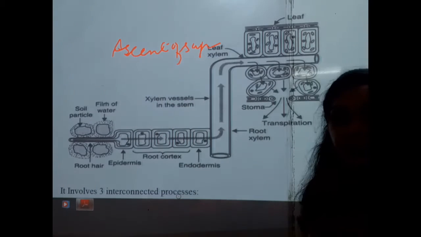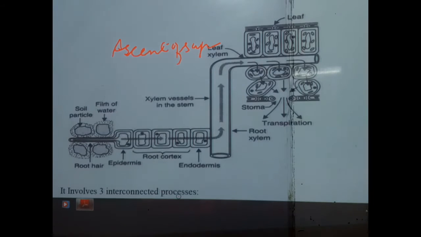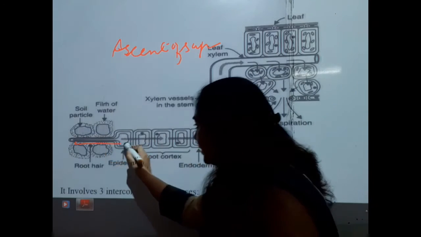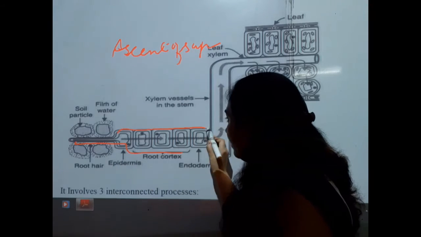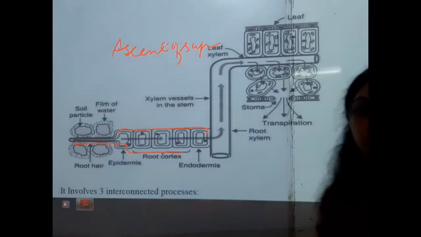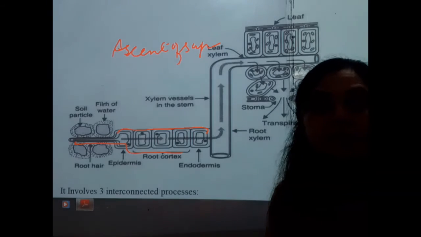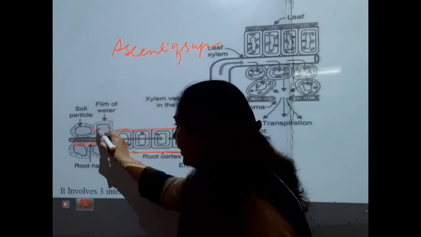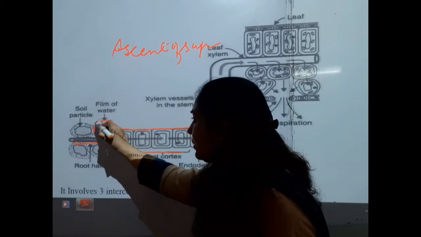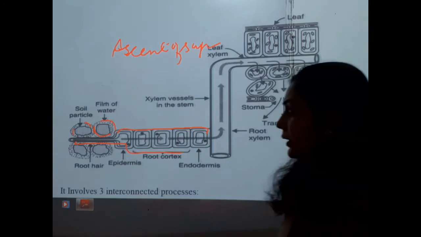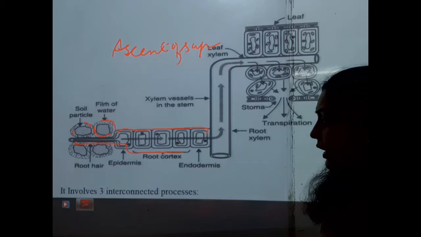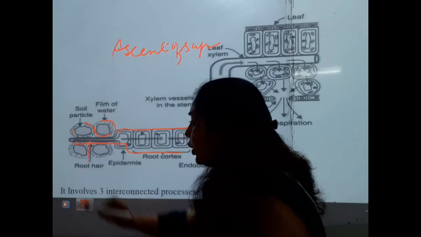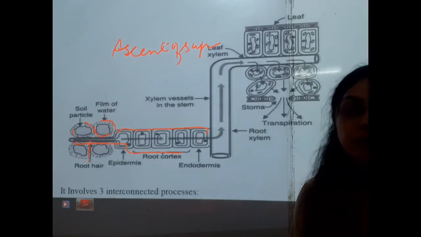So in such manner, who is responsible for that? This is a root system, and the roots carry small fiber-like structures called root hair. Students, this is a film of water and minerals. Water and minerals are merged in the soil particles, and by these root hairs they absorb the water and minerals by diffusion.